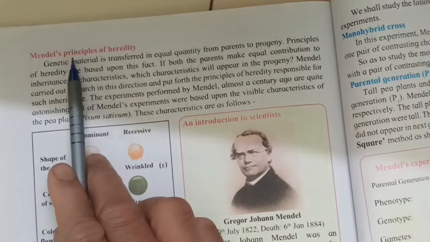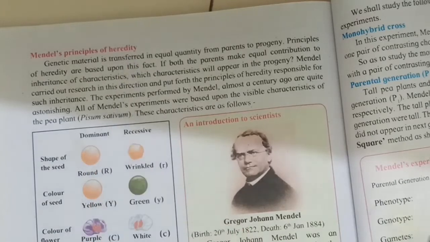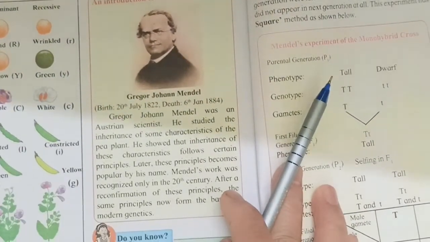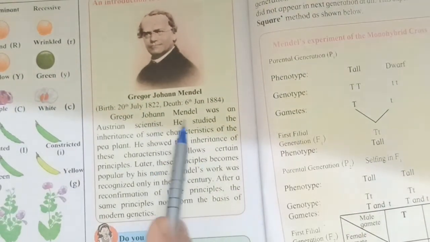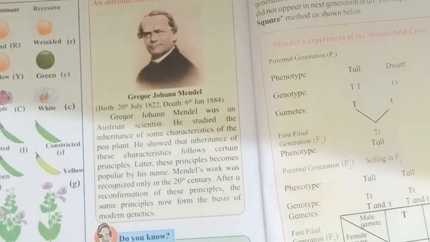Okay, let's see Mendel's principles of heredity. Who was Mendel? See, he was an Australian scientist. He studied inheritance and its characteristics.